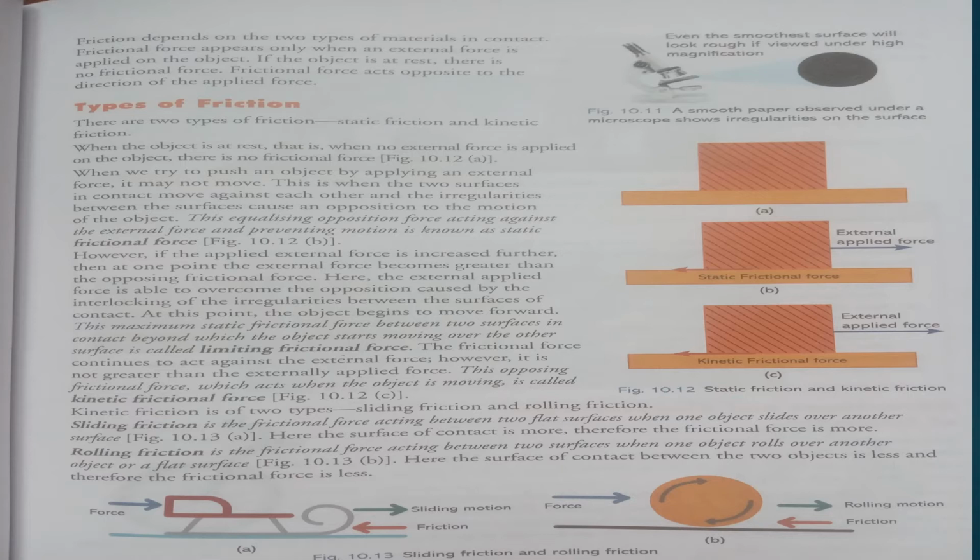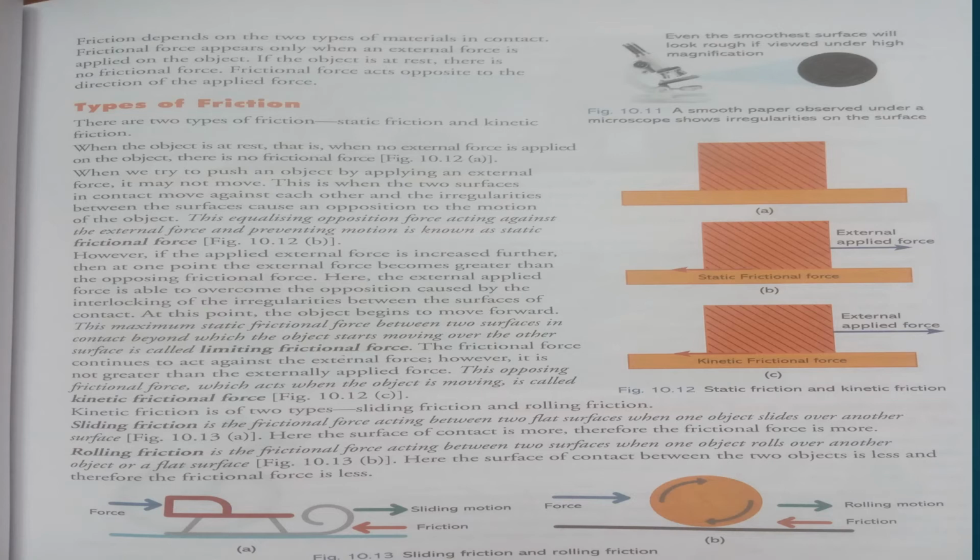Suppose an object is moving from A to B, from left to right, then the direction of the motion is A to B, that means left to right. But whenever frictional force acts, it acts opposite to the direction of the motion. So frictional force will act from B to A, that means right to left. So remember, frictional force always opposes the motion, or you can say it is opposite to the direction of the motion or applied force.